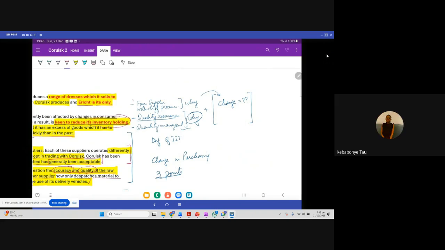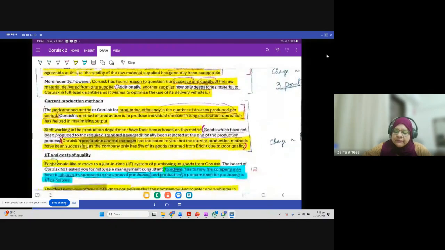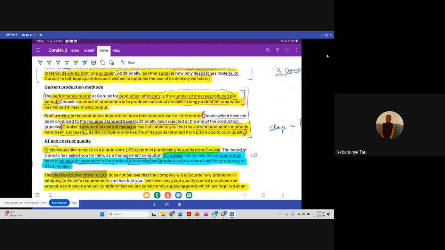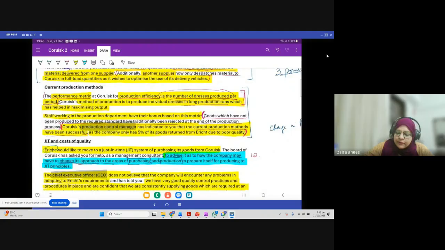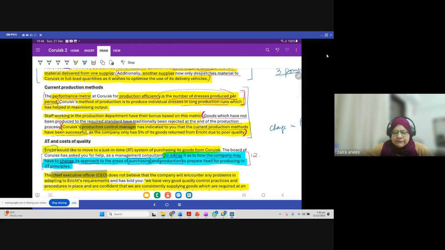Yes, ma'am. I think the problem I have with APM is answering the questions, especially since they have introduced this professional marks. Exactly, because they want to see how you deal with the requirement. If you are not respecting this part, then definitely you will lose marks, right? Yes, ma'am. So I will take just 15 minutes more to complete this production method.